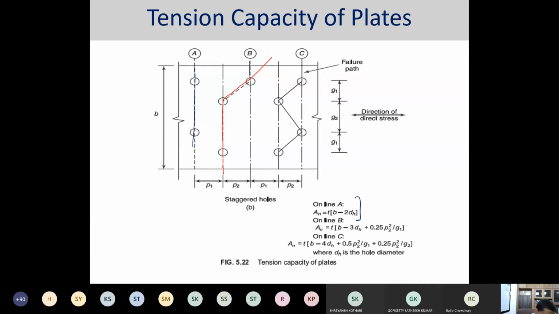This is my another assumption. Then the third assumption is this can be my failure plane. So depending on that, you will have different net area of the plate. And once the different net area would be there, you will be getting different tensile capacity of the plate.